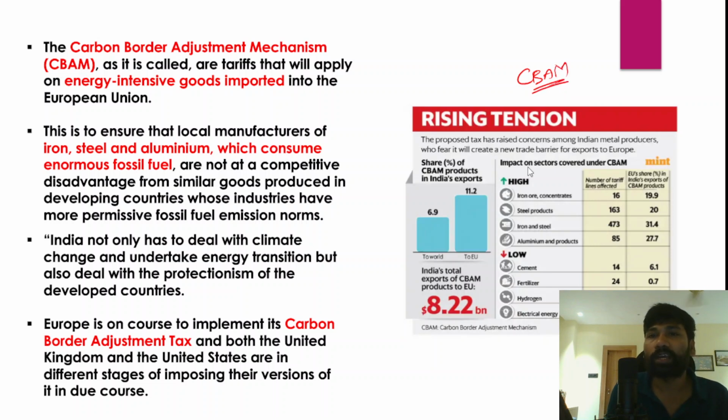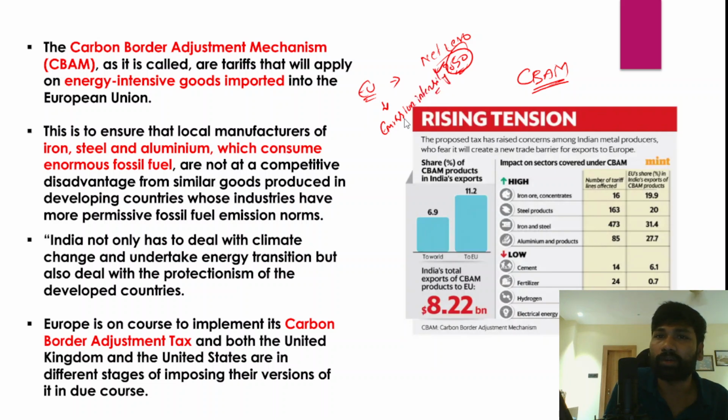Now when we talk about the carbon border adjustment mechanism, most of these European Union countries have decided that they would become net zero by 2050. So in order to become net zero by 2050, the European Union countries have mandated to their industries that you need to reduce the emission intensity of your industries. So you need to reduce the emissions from the industries.